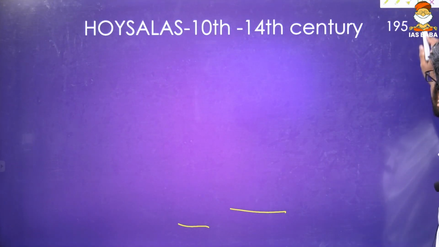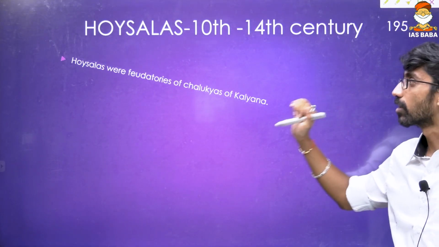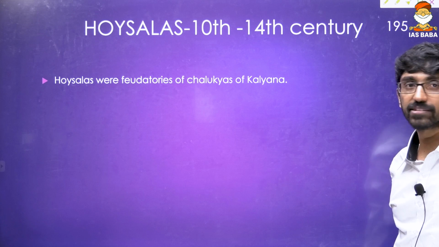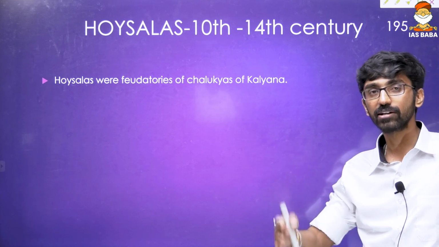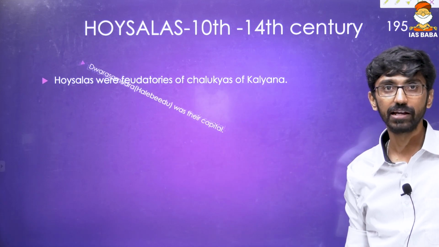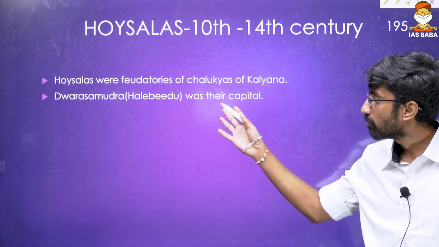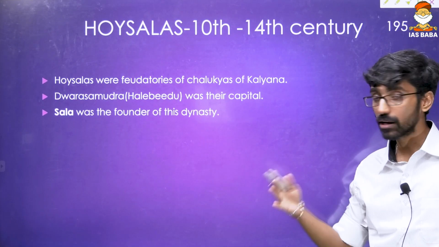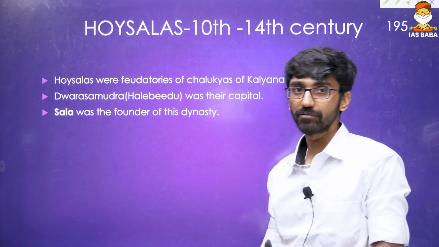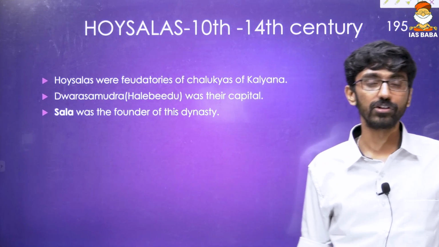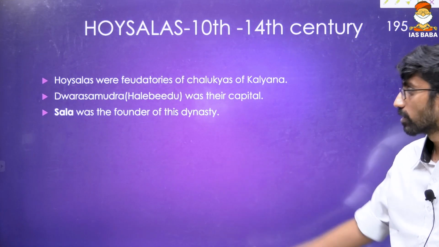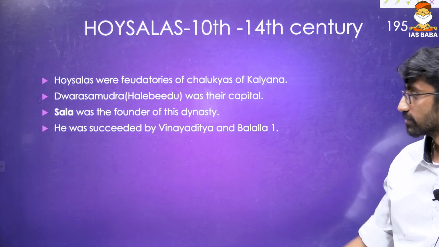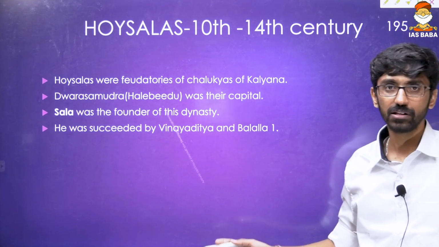Now Hoysalas, the 10th to 14th century. Hoysalas were feudatories of Rashtrakutas and Chalukyas of Kalyana, and then Hoysalas in Karnataka. Dwarasamudra was their capital, also Alibedu. Recently Hoysalas are in the news because Hoysala temples became the 42nd UNESCO World Heritage Sites. Salah was the founder of this dynasty. He was succeeded by Vinayaditya and Ballala, major rulers.